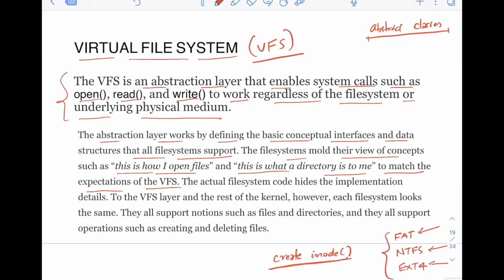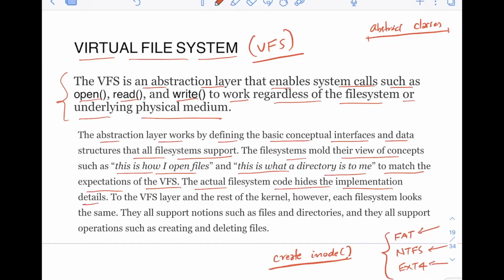So this VFS is not concerned with how these file systems are implementing this method. It is only concerned with, okay, they should be returning kind of the same thing, what it is expecting, right? Of course, it is expecting some result after this function is implemented. That's what it needs, nothing else. It does not care about how you implement this. So different file systems, of course, all the file systems are different, right? So they will typically implement this in a different way. But the VFS is only concerned with the answer, not how they are implementing that.